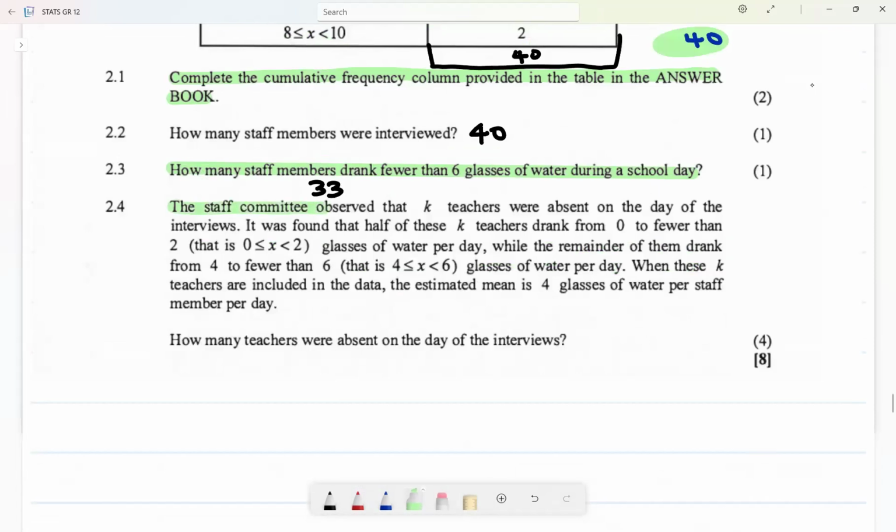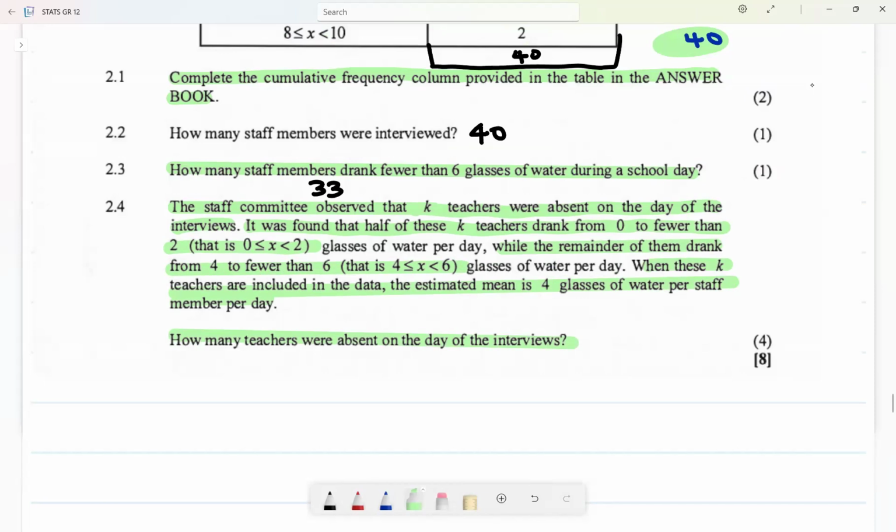It says the staff committee observed that K teachers were absent on the day of the interviews. It was found that half of these K teachers drank from 0 to fewer than 2 glasses of water per day, while the remainder of them drank from 4 to fewer than 6 glasses per day. When these K teachers are included in the data, the estimated mean is 4 glasses per staff member. How many teachers were absent on that day?